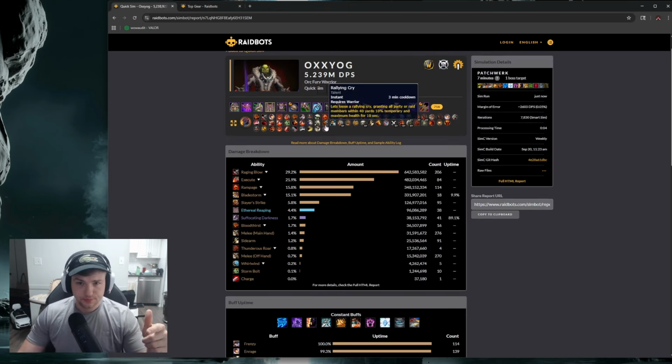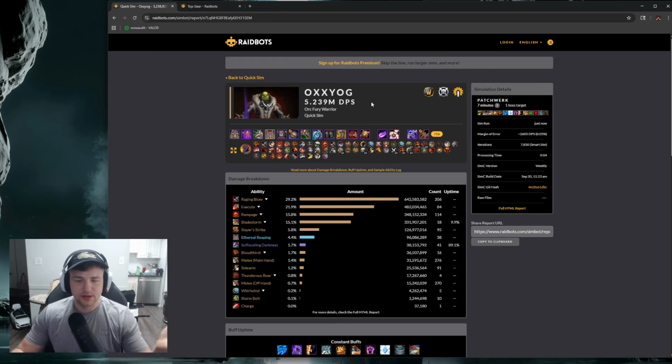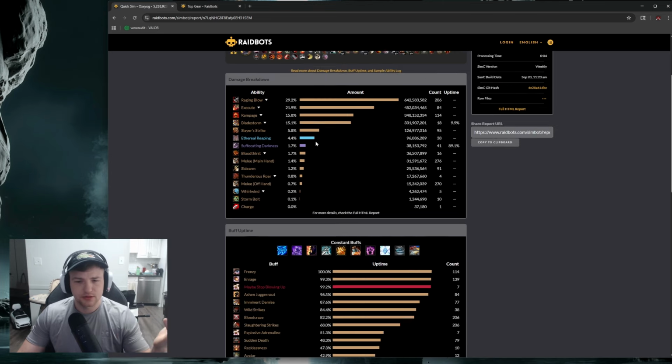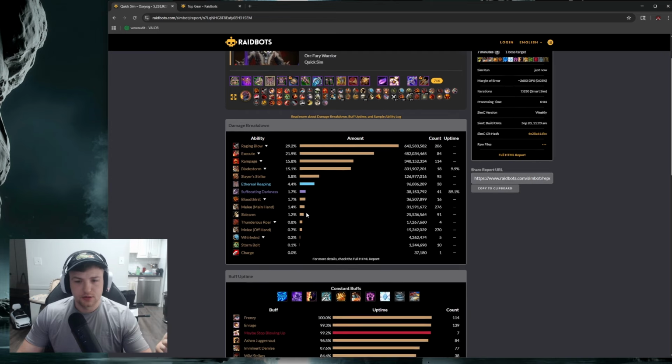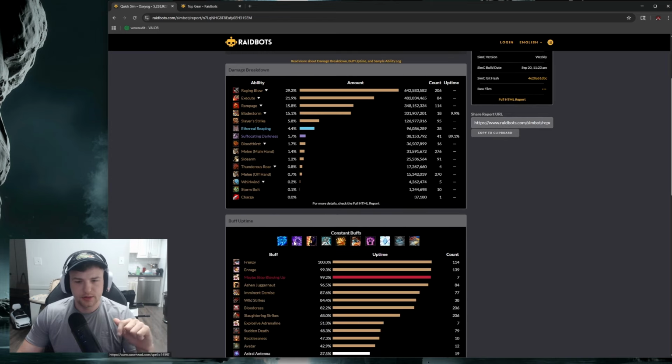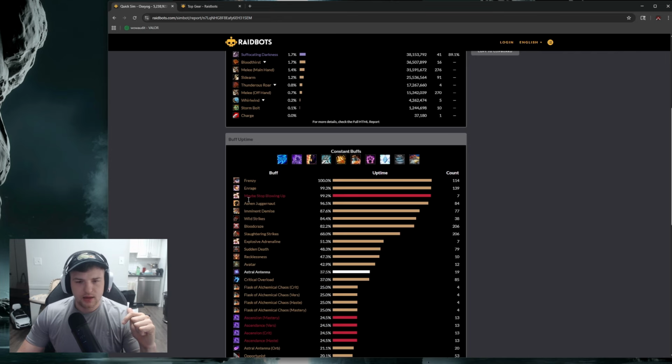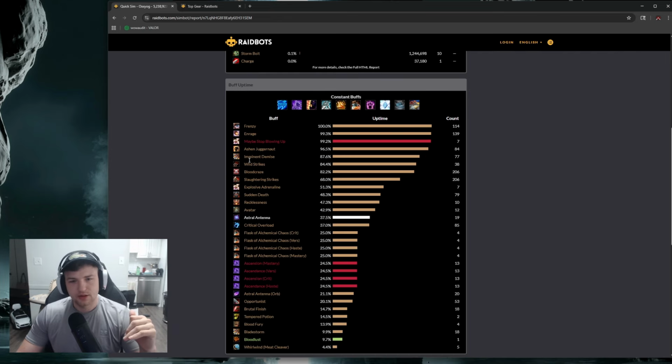Now, just to show, this is saying with the things that I currently have equipped, I believe this is a single target sim. This is my damage that I should be doing in the 7 minute sim. So 7 minutes of a single boss with 100% perfect uptime and using the most ideal rotation. It's also assuming I have all buffs, and it's going to tell me what my uptime should be on different buffs here, like just your constant buffs.